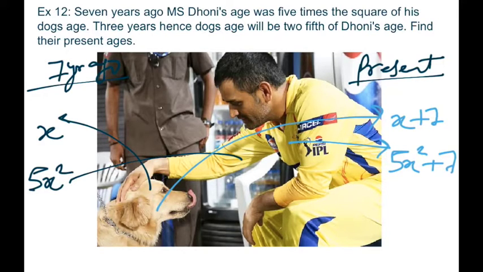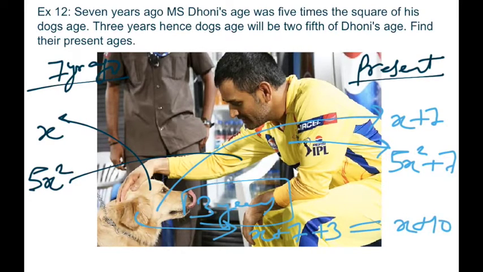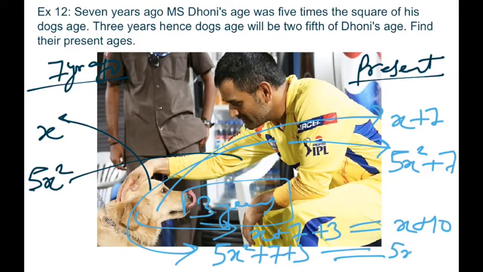And after 3 years, the dog's age would be x plus 7 plus 3, which is nothing but x plus 10. And after 3 years, Dhoni's age would be 5x square plus 7 plus 3, which is nothing but 5x square plus 10, right? Now let's put everything into the equation.